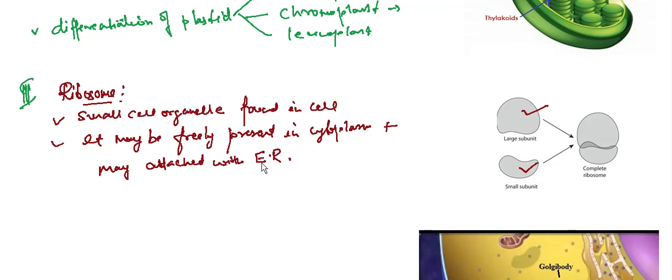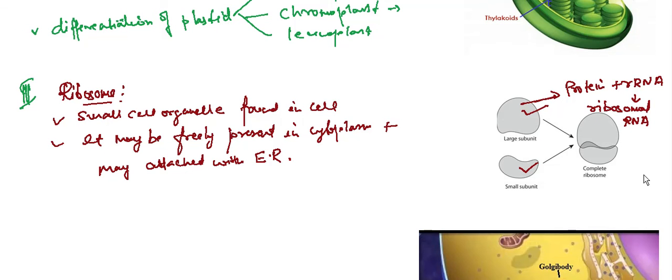Next, it is composed of, each subunit is made up of protein plus rRNA. This rRNA is ribosomal RNA, which is a non-genetic RNA.